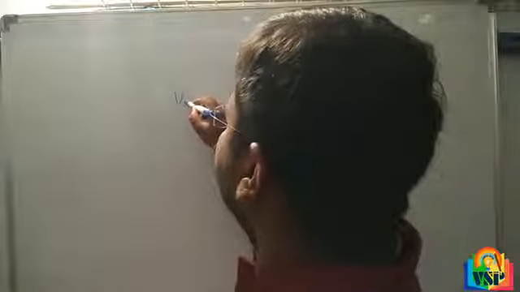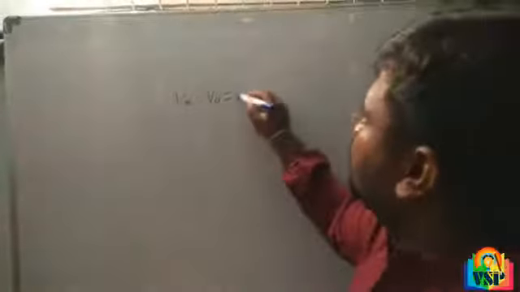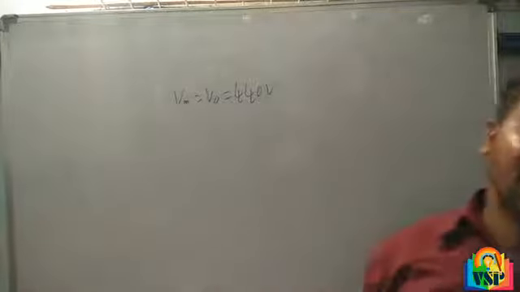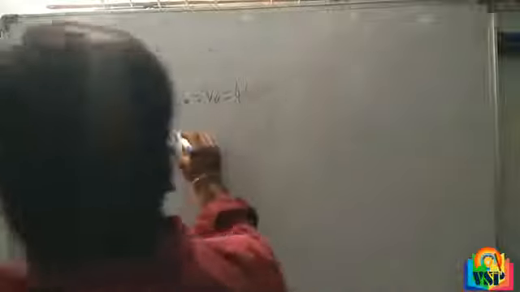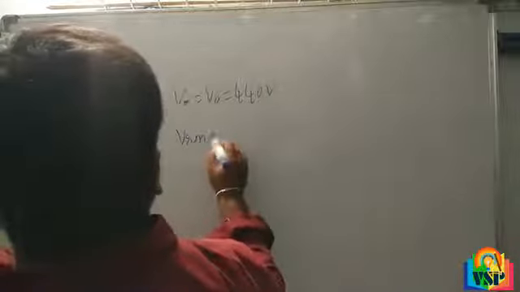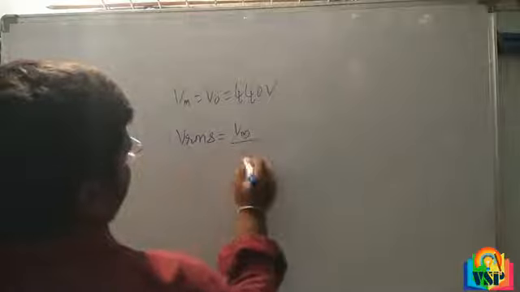Here they gave the maximum or peak value, V m or V naught, is equal to 440 volts. In this problem we have to find V RMS, which is V m by root 2.